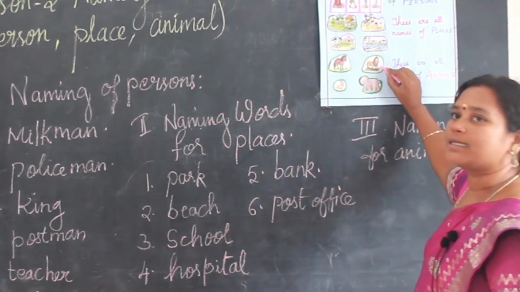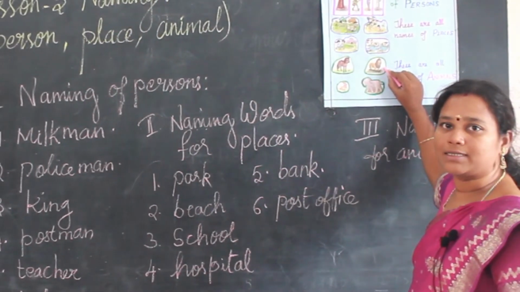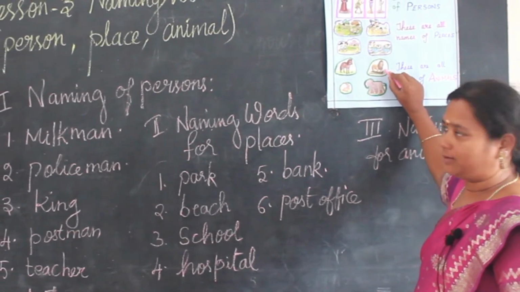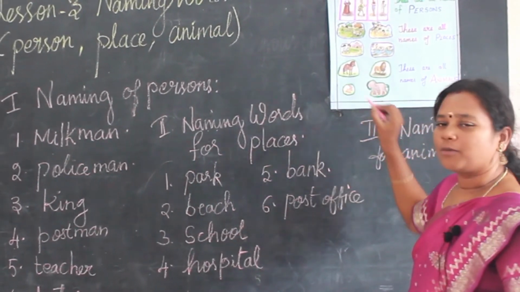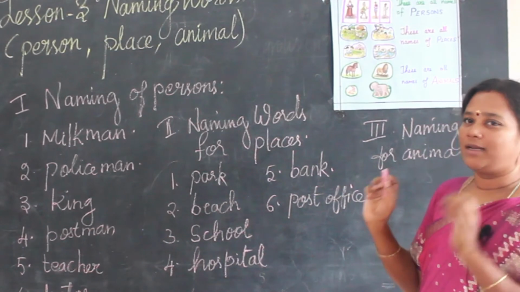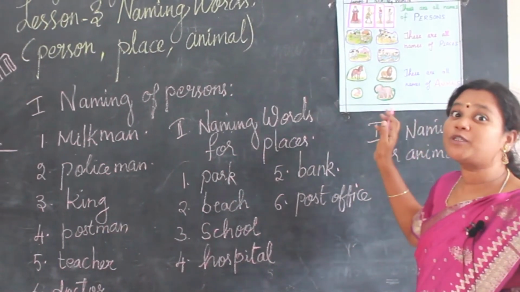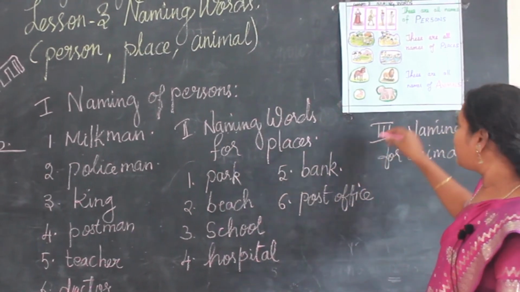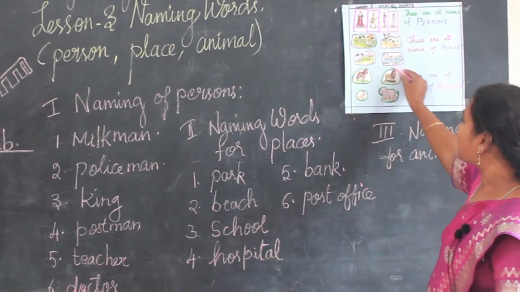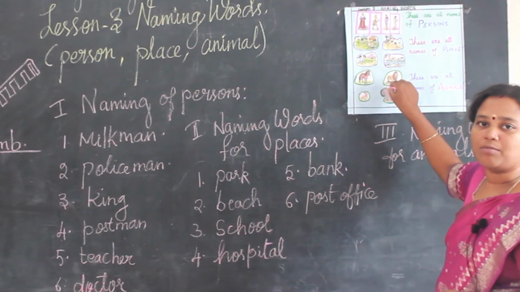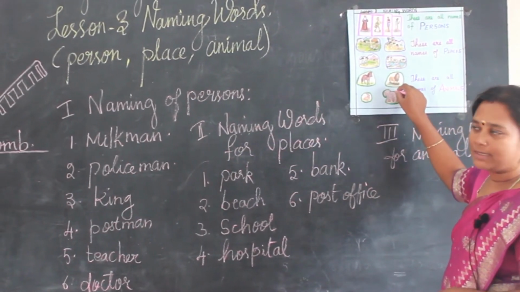Second one is lion. Who is lion? He is the king of the jungle. Next see the one small animal. He is a rabbit. Now see the huge animal. Who is he? He is an elephant. So these are naming words for animals.